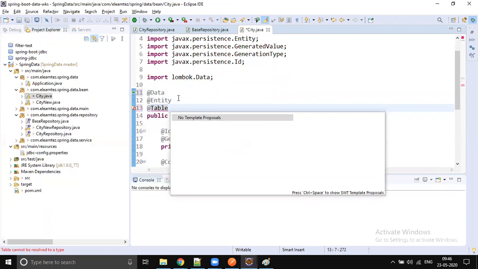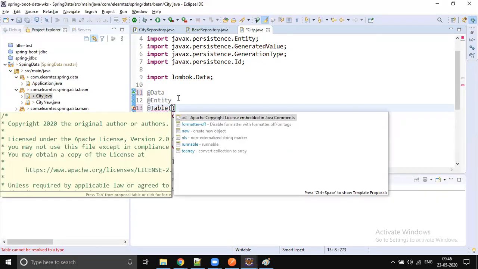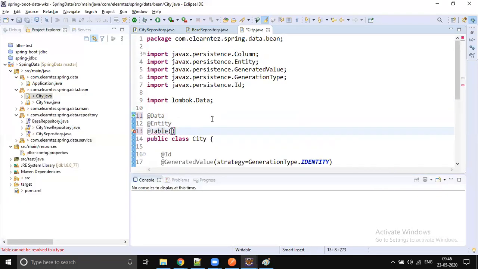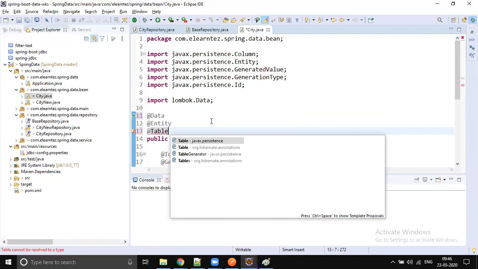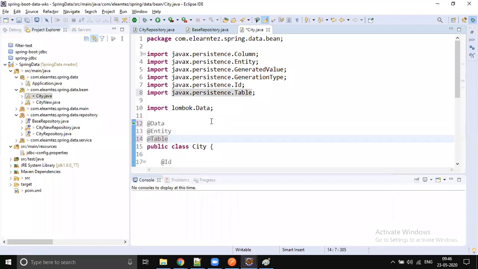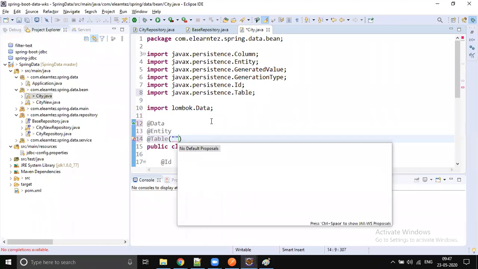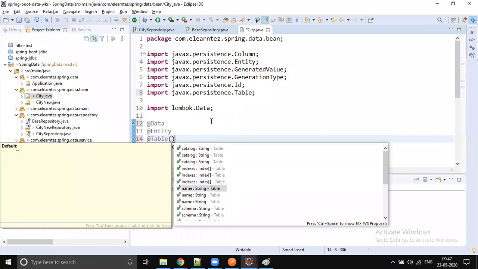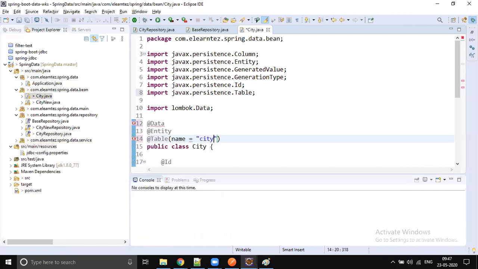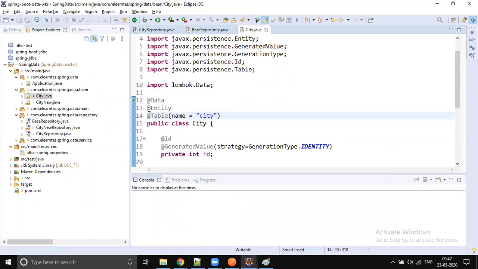So it's going to be @Table, and here you need to give the name. Is it imported? All right, let's import. Yeah, Table. So as I already told, we have Hibernate annotations and we have javax annotations. Don't use Hibernate annotations. If you use Hibernate annotations, your application becomes Hibernate dependent, and that is not good practice. We always recommend you to use javax.persistence, those are JPA annotations. So you can give some name to your table. When the table name is the Java file name, then this is optional.